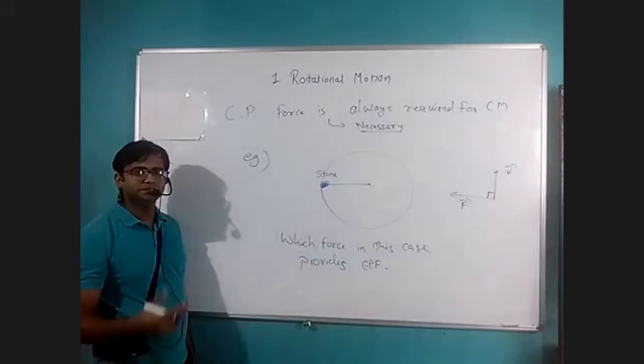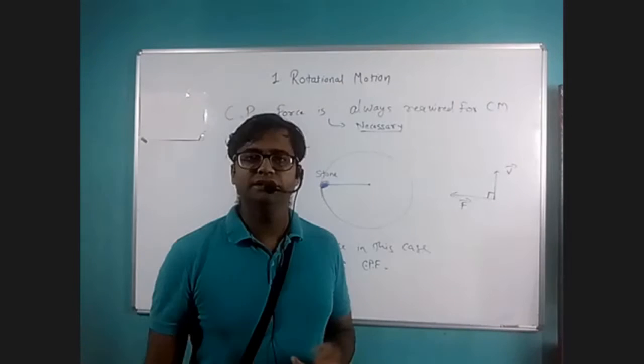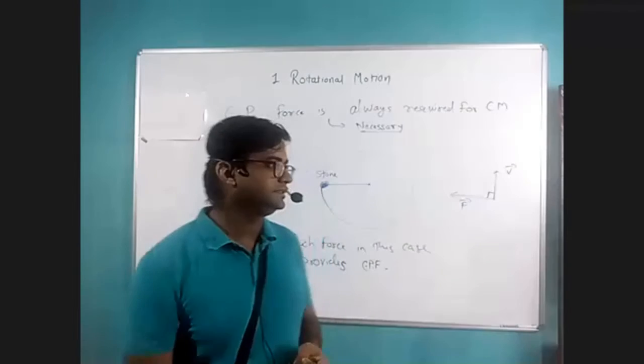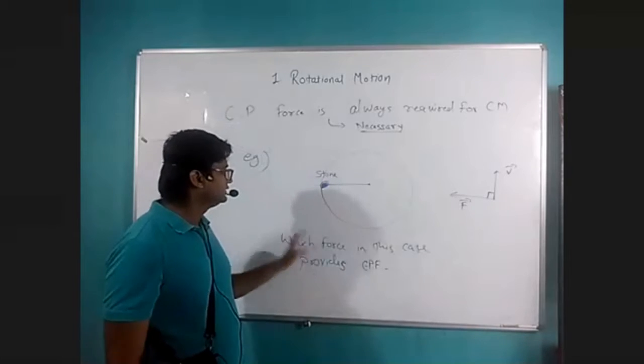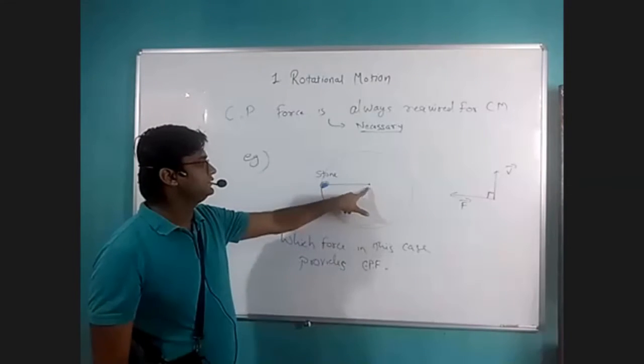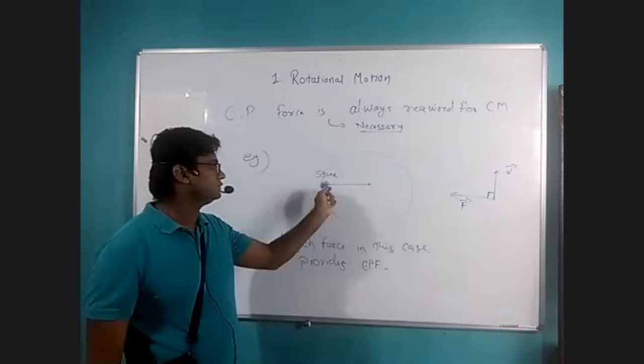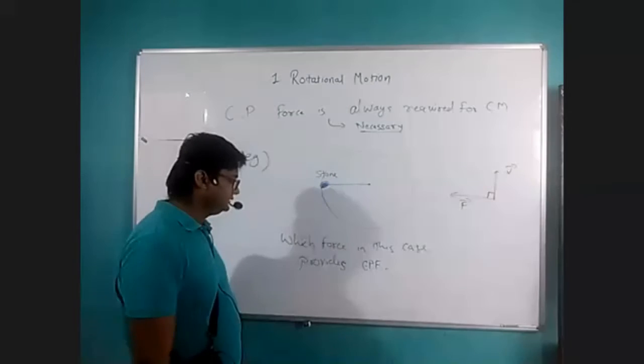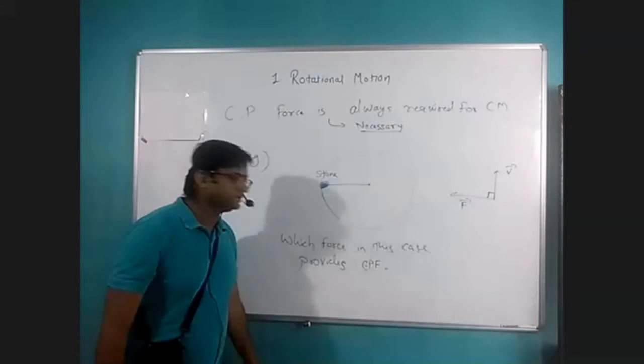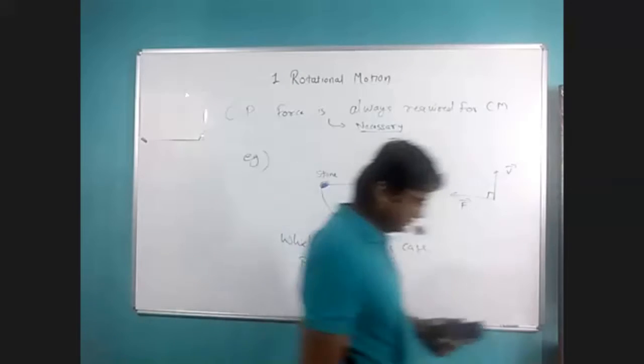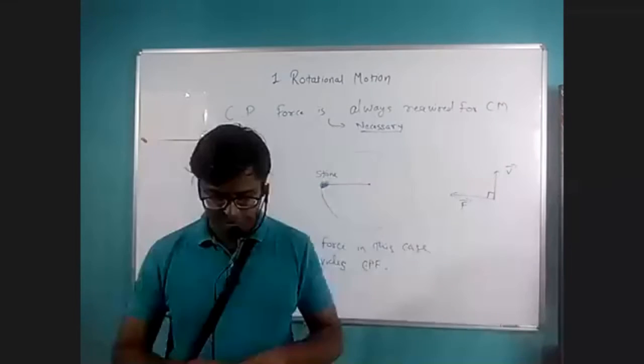It is not basically a force by itself. So there are different types of force in nature. Different kinds of force include tension, then gravitational force, electromagnetic force. These all are basic forces. Now in this case, I have a string and a stone, and the stone is tied to the string and it is revolved in a circle. So which force provides the centripetal force? So you can answer me in the comments.